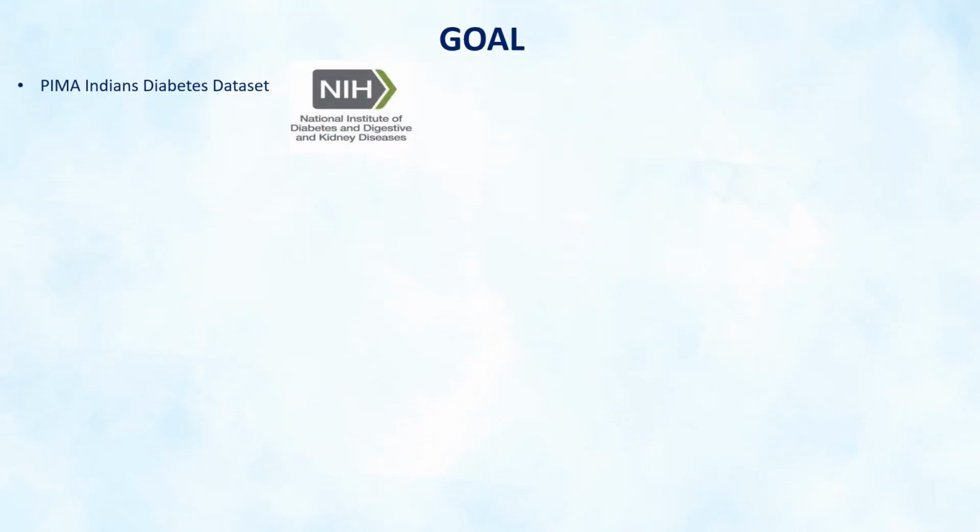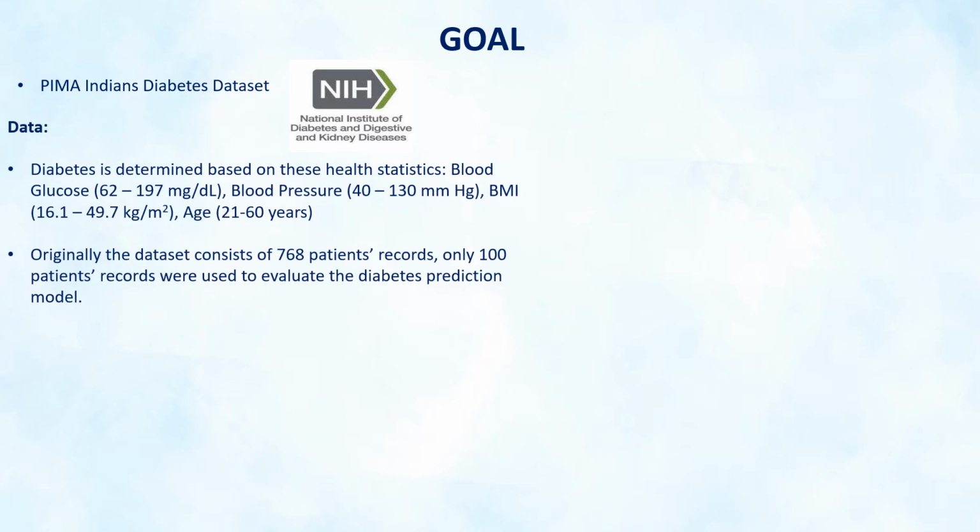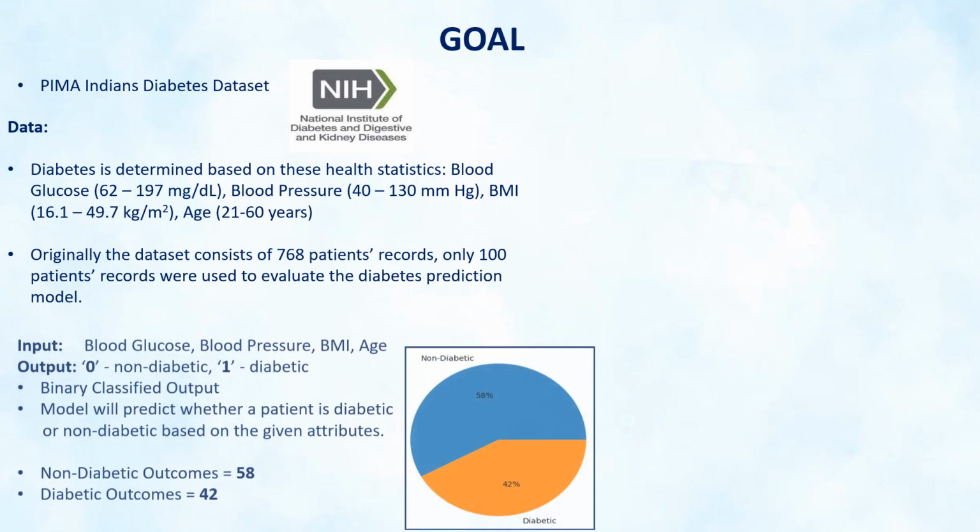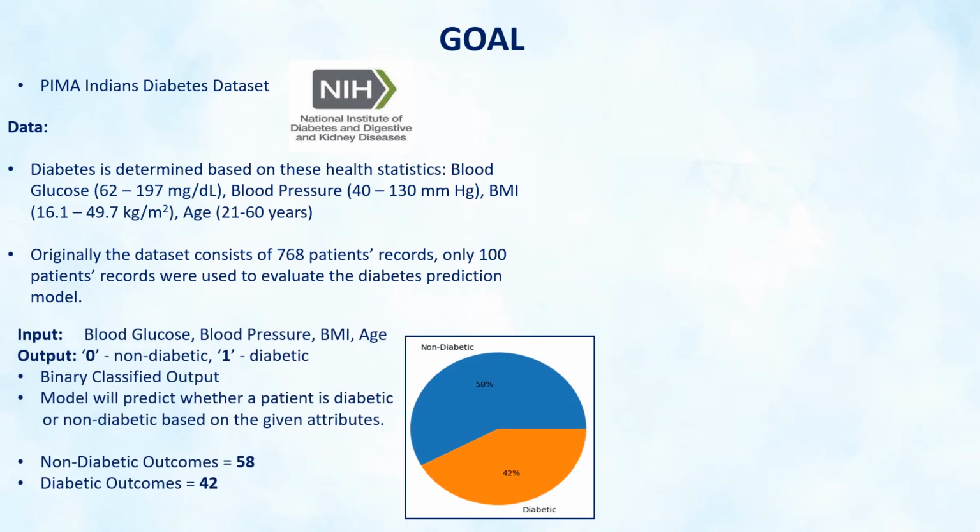I used the Pima Indians diabetes dataset which belongs to the National Institute of Diabetes and Digestive Diseases. For my project, diabetes is determined based on blood glucose, blood pressure, BMI, and age. Originally, the dataset consists of 768 patient records. I used only 100 records to evaluate my model. My model takes as input the blood glucose, blood pressure, BMI, and age values to generate a binary classified output where 0 means non-diabetic and 1 means diabetic.